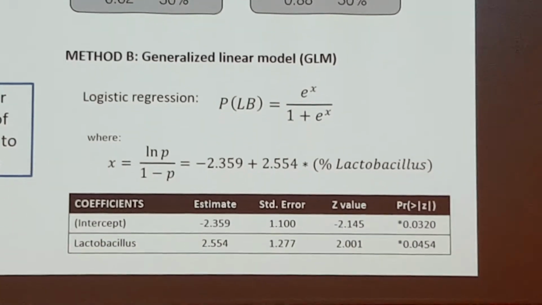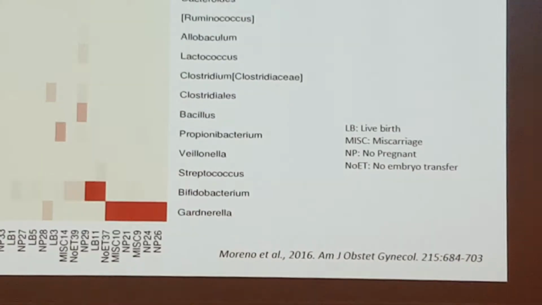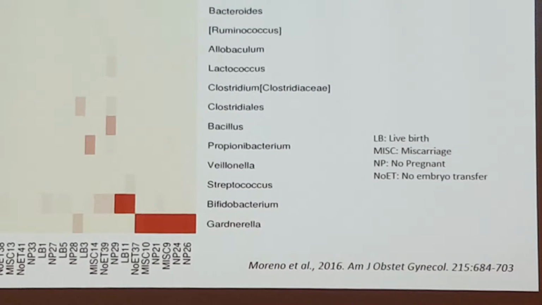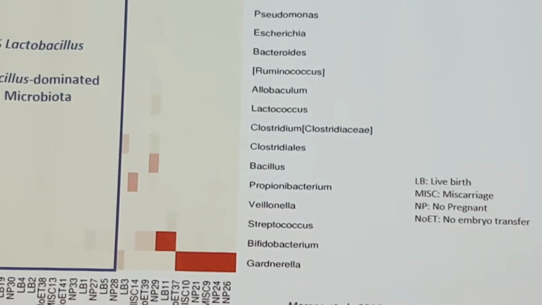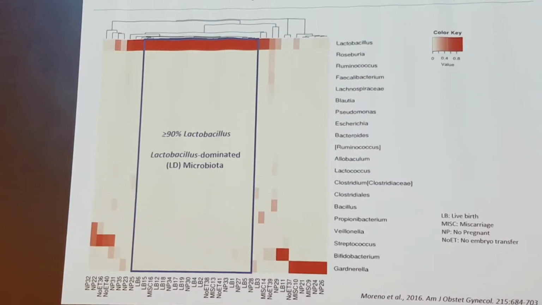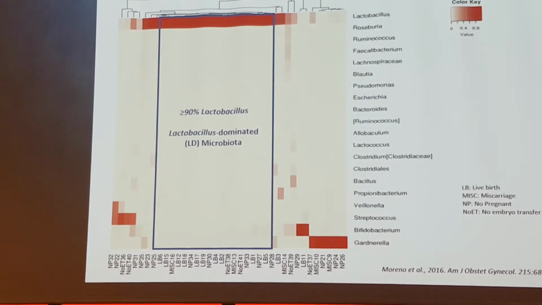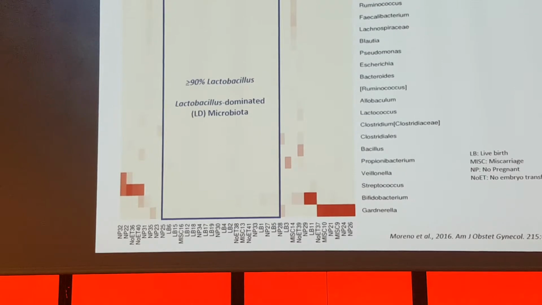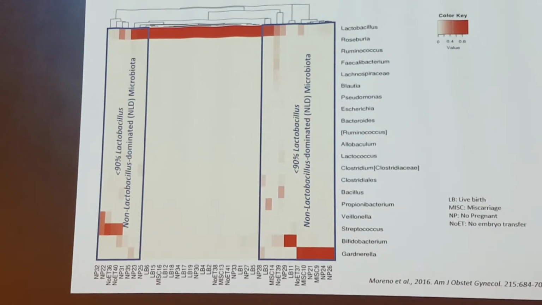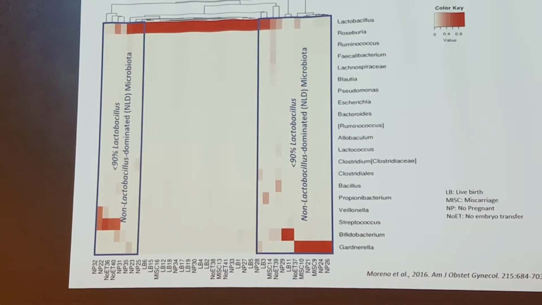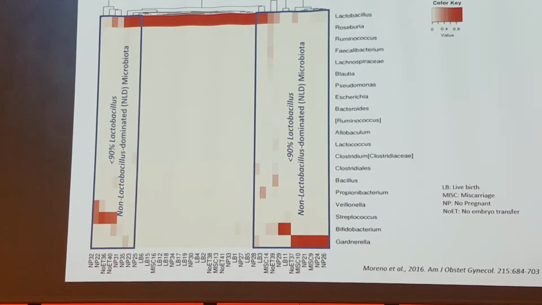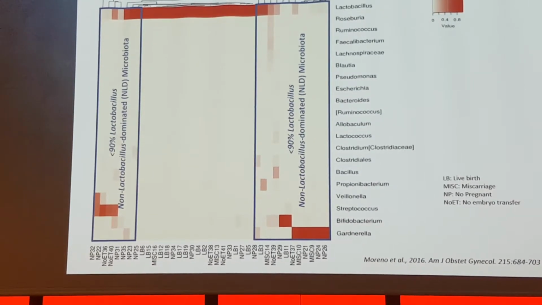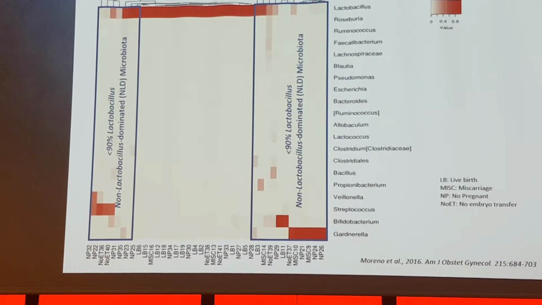So if we come back to our heat map, we can classify our patients into two different groups. The first group is the one in the middle with more than 90% of lactobacilli, and we call this group lactobacillus-dominated microbiota. On the other side, we have the patients that had less than 90% of lactobacilli in their endometrial fluid, and we call this group non-lactobacillus-dominated microbiota.